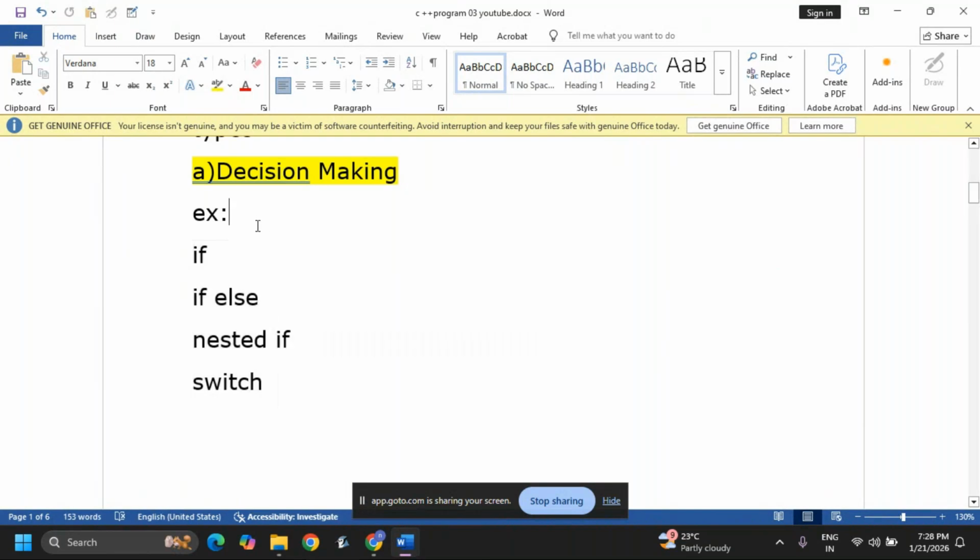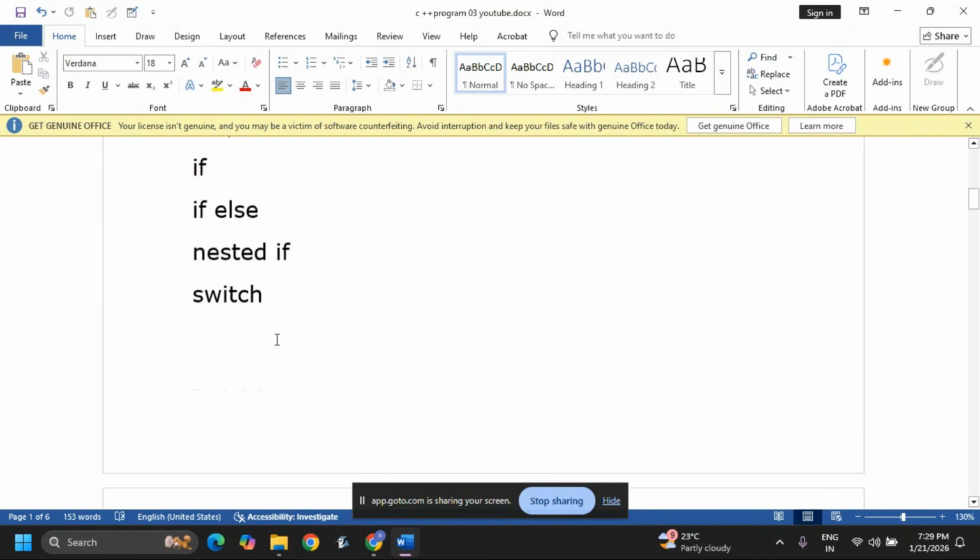I think if you know C programming from my videos, this is almost similar, but one more control statement is added, and we'll discuss what extra is there at the end.